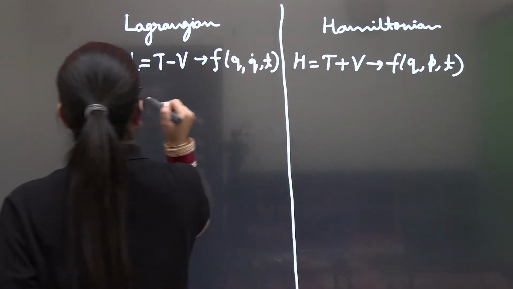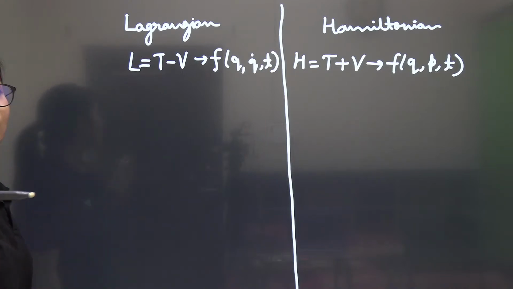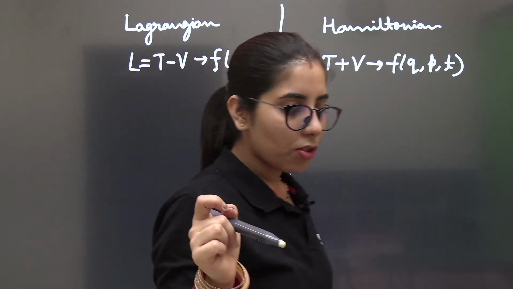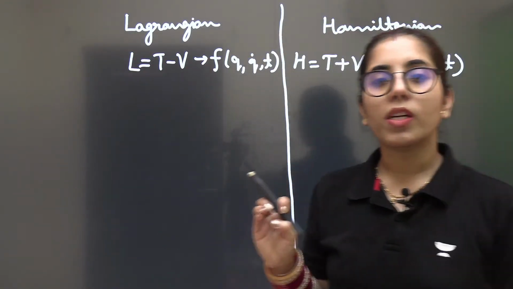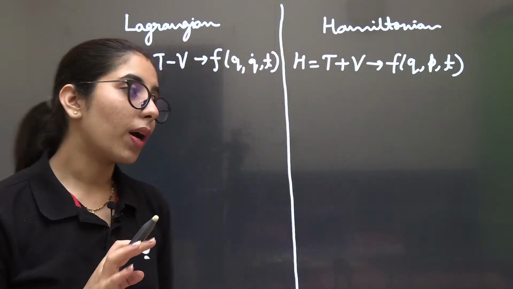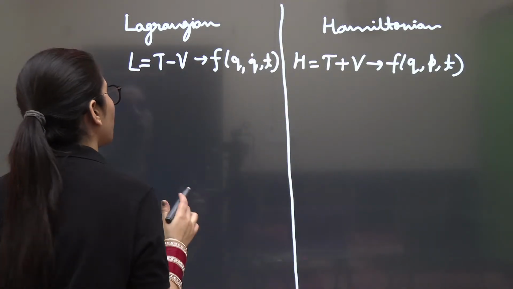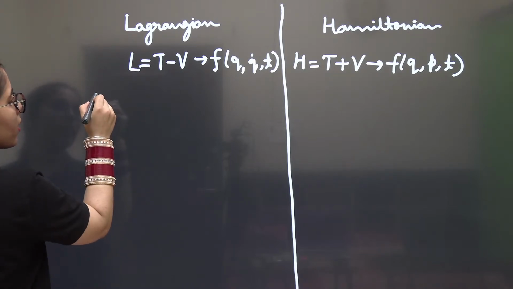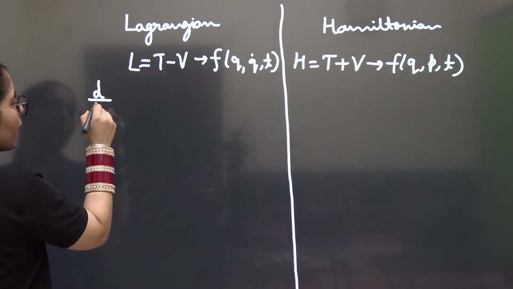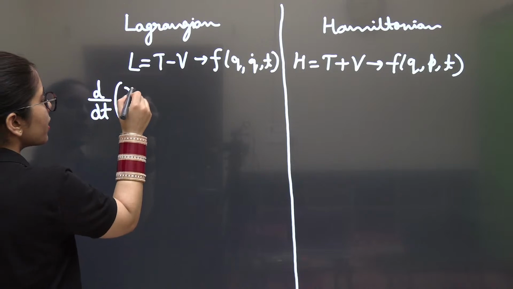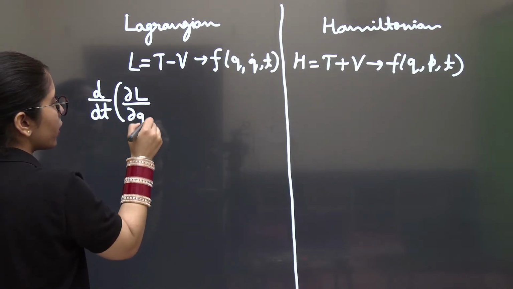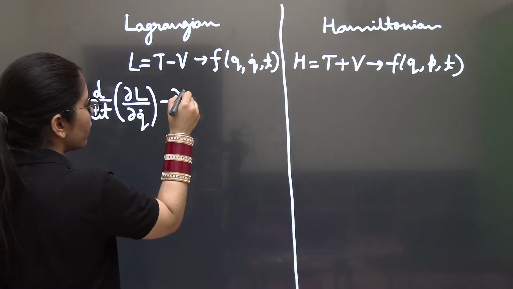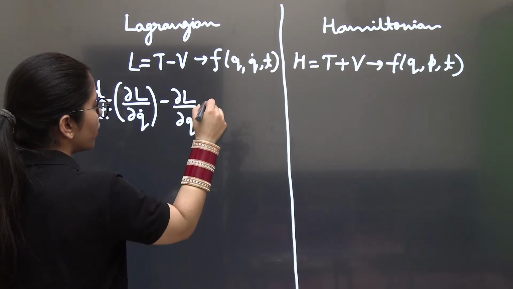Other than this, the next thing is the Hamilton's and the Lagrange's equations of motion. The equation of motion is something you can't miss. You can't skip that part because it's going to be very important. So in the case of Lagrangian, it is simply d by dt of delta L upon delta q dot, minus delta L upon delta q, equal to 0.